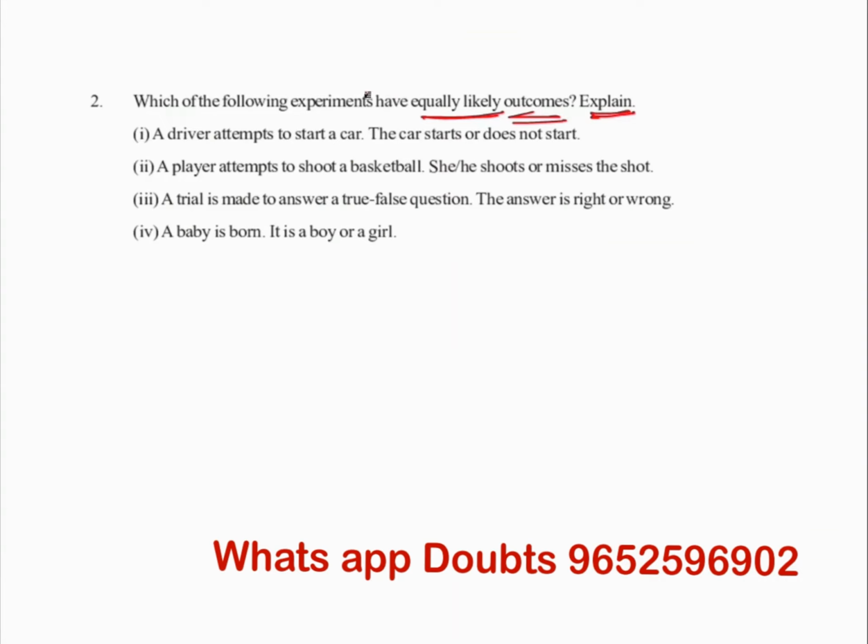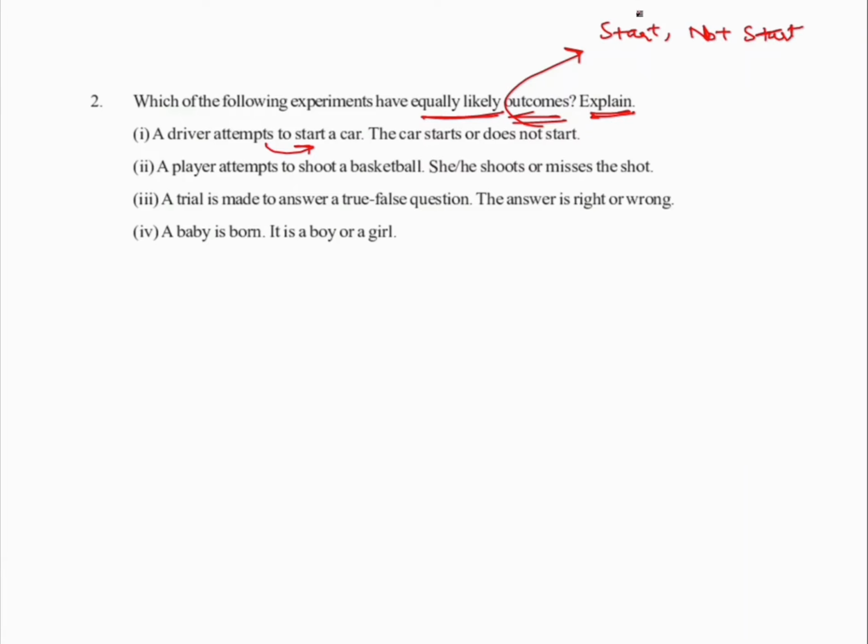Now let's do the first one. A driver attempts to start the car. It may start or it may not start, right? The chances of each are 50:50. Hence, I can say that this is an equally likely event. Hope this is clear to everyone.